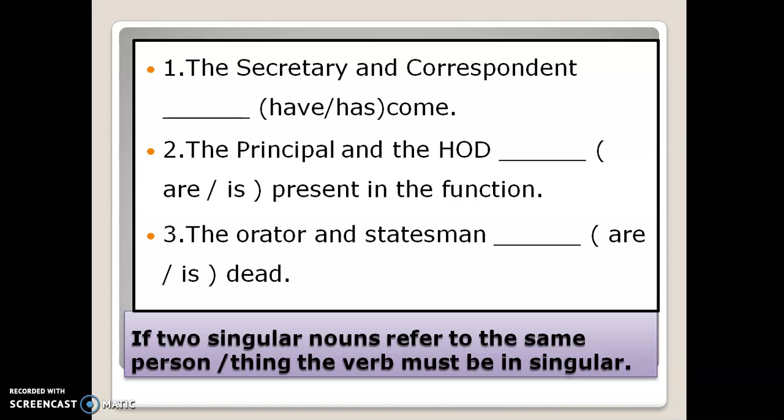Next sentence, the principal and the HOD. Here it refers to two persons, because we have the definite article, the, there. That refers to two persons. Principal is different, HOD is different. So here it will take the plural verb are. The principal and the HOD are present in the function. Now in the third sentence, the orator and statesman. Since we don't have the definite article before statesman, it refers to one person. So it will take the singular verb is. The orator and statesman is dead.